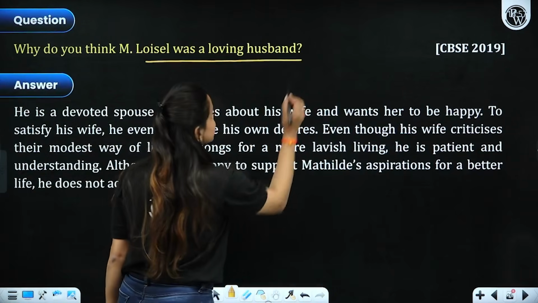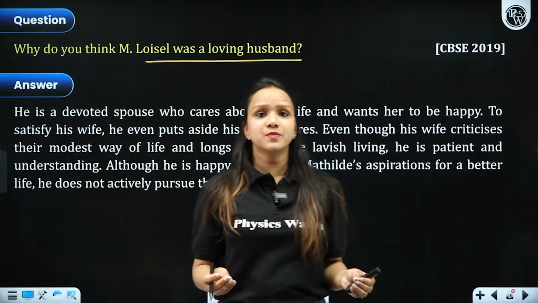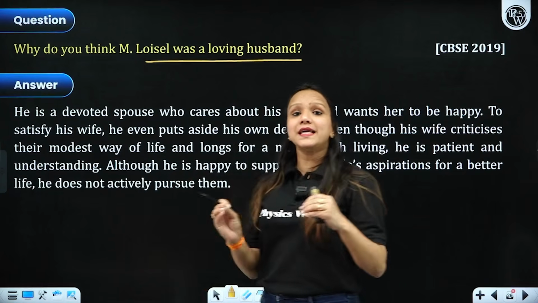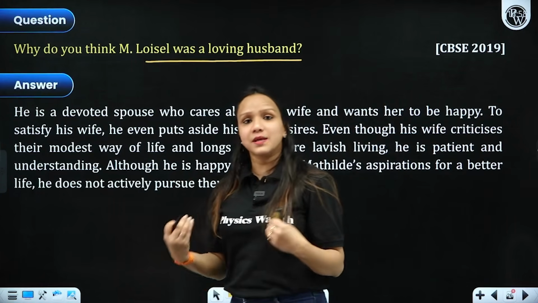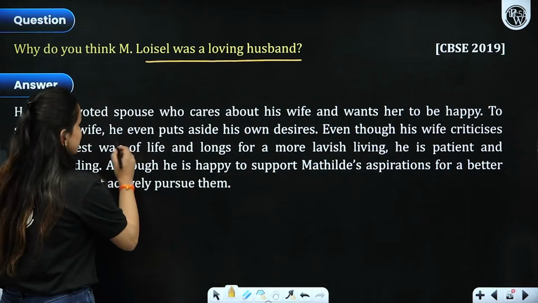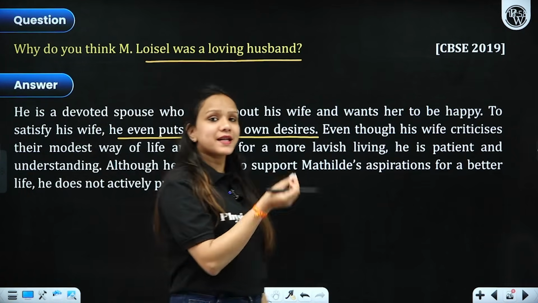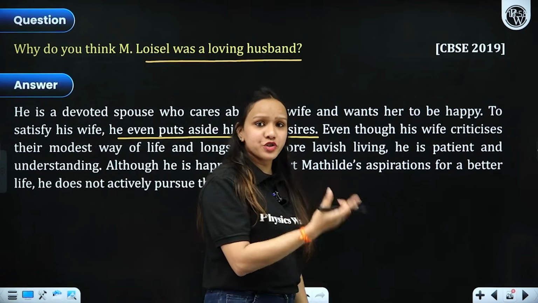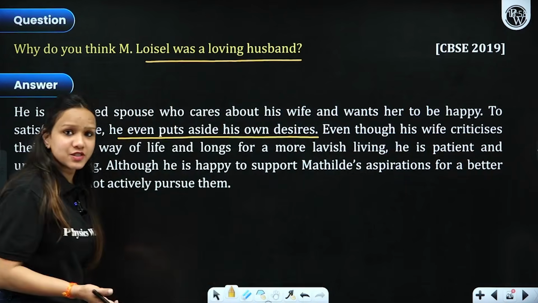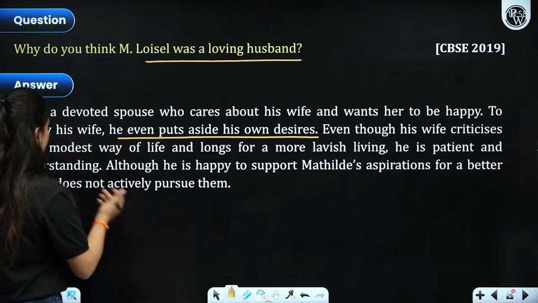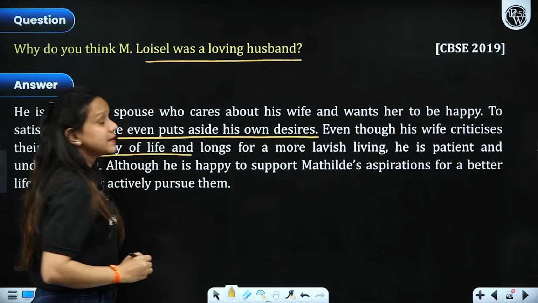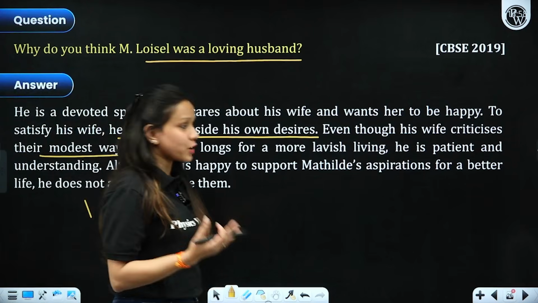Loisel was a loving husband? Exactly, he was a loving husband. He was a loving spouse whose only aim in life was to keep his wife happy, right? So he even puts aside his own desires. It's like he had 400 francs that he wanted to spend on shooting, right? Even though his wife keeps criticizing him for one reason or the other. So he used to handle all the situations in a very modest way, right?